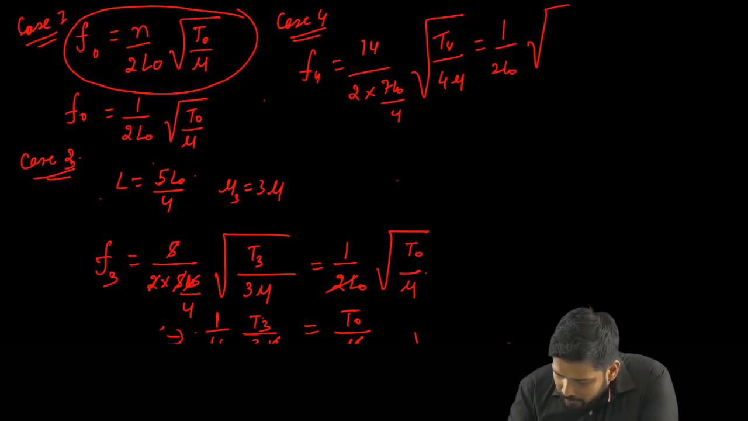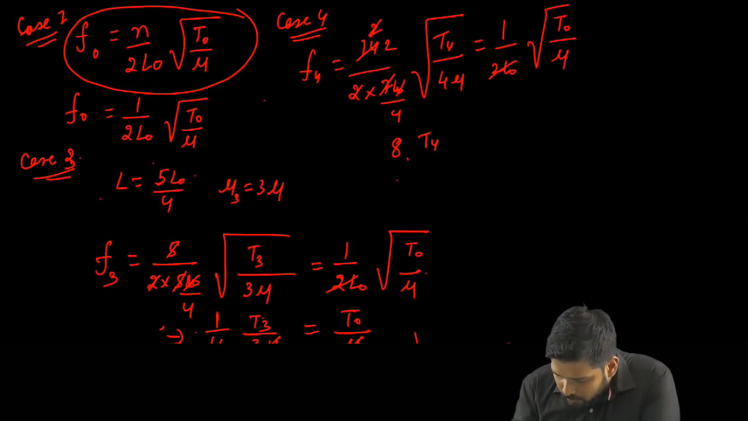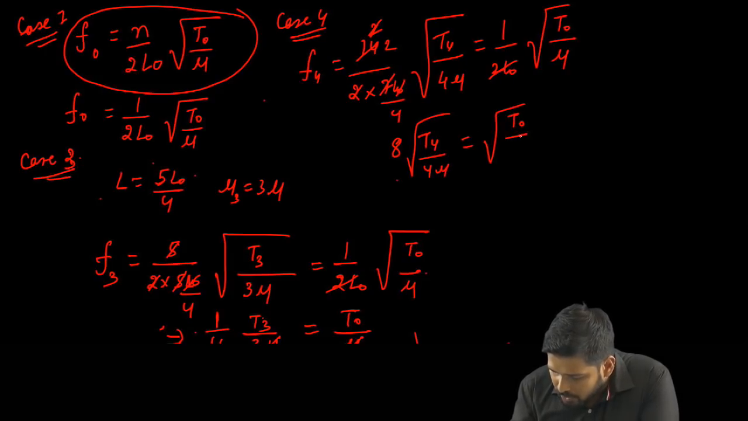So the frequency that is given in the problem is root of T naught upon nu, fine. Okay, so if you see this, the 2 L naught and 2 L naught will get cancelled, right? This 2 L naught and this 4 will come in the numerator, so I get 8 root of T4 upon 4 nu equals root of T naught upon nu.